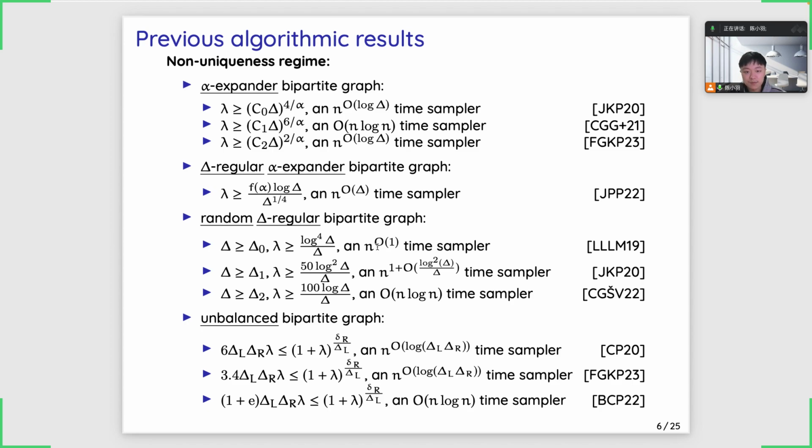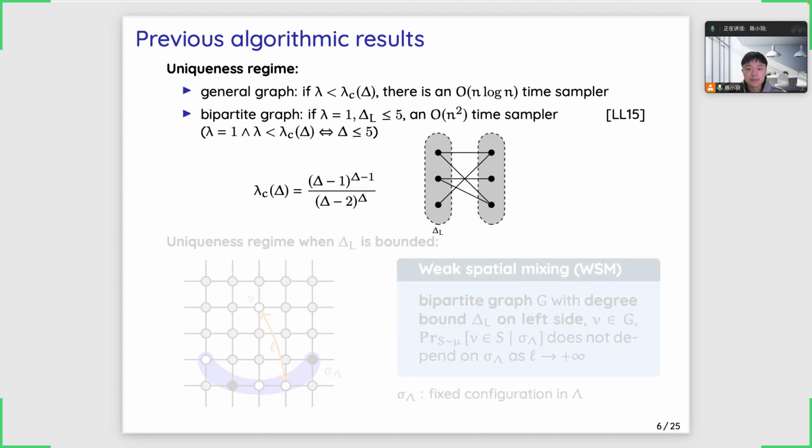Another type is the algorithm that works in the uniqueness regime. Actually, an easy result could be made by noticing that the bipartite hardcore model is a special case of the general graph. But apart from that, as far as we know, there is only one result that could work in the uniqueness regime. In LL15, they consider a special case where lambda equals to 1, and when in the uniqueness regime, they have an efficient sampling algorithm. The difference from the general graph is that the degree bound of their assumption is only made on one side of the bipartition.